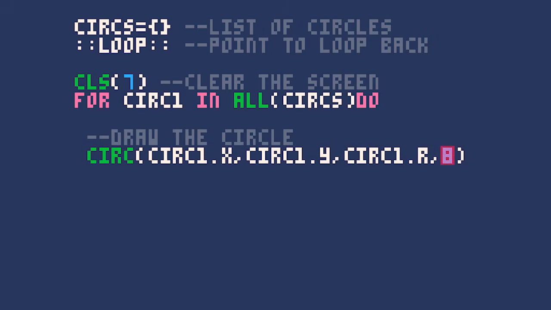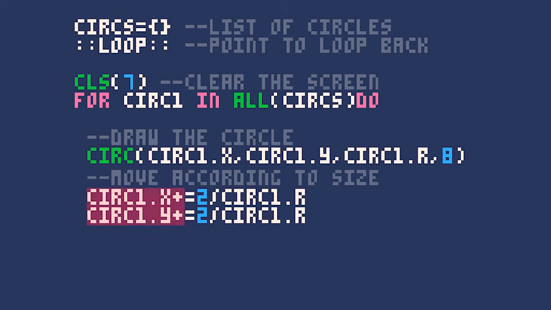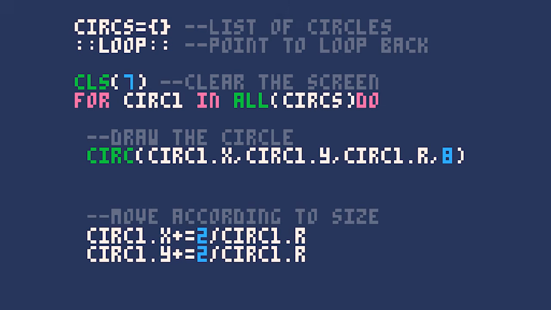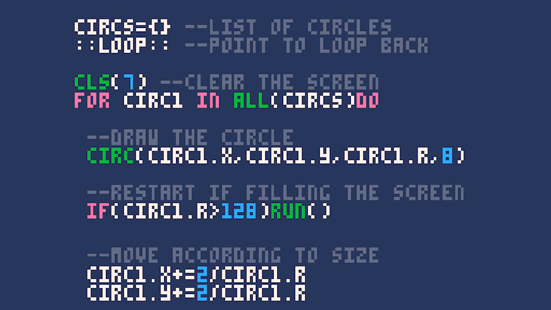We provide the x and y coordinate, its radius, and a color. Color 8 is red. We add to the circle's x and y coordinate each frame, meaning the circles move down and to the right. They should move inversely proportional to their size, meaning the larger they are, the slower they move. We can do this by taking some number divided by the radius of the circle. Also, each individual circle should check if its radius is greater than the size of the screen. If so, we call the run function, a built-in Pico 8 function that restarts the program.